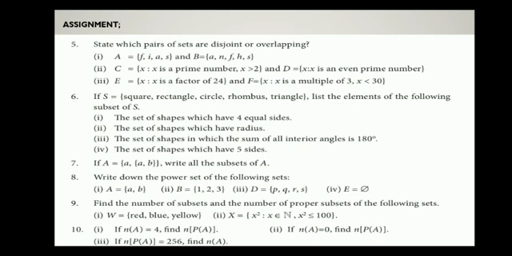So first one, the set of shapes which have 4 equal sides. So see the elements of S and write what are all the elements there in S which have 4 equal sides. Okay. So second one, the set of shapes which have radius. So in S you have to write which will be having radius. Okay, like that you have to solve the sixth one.